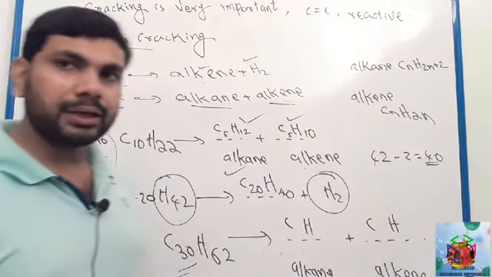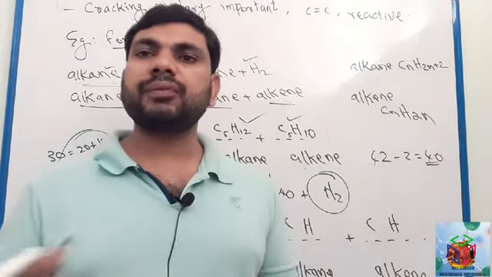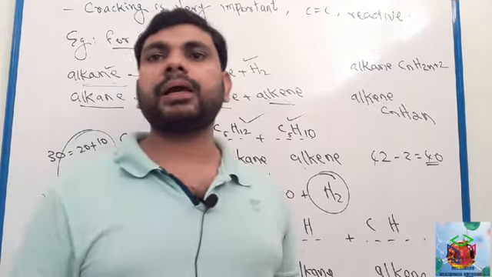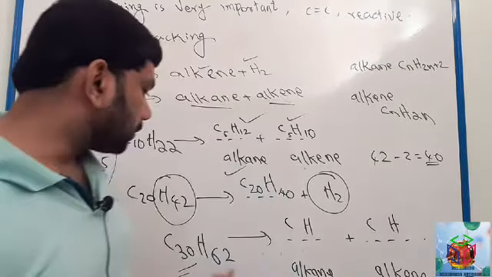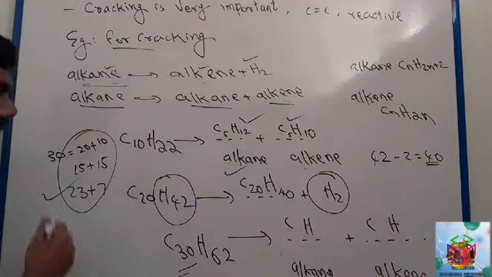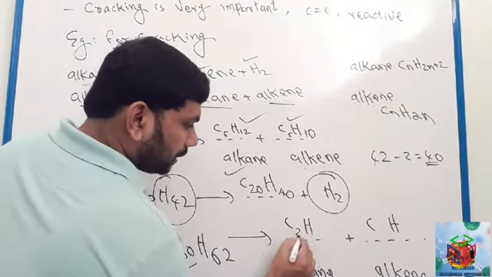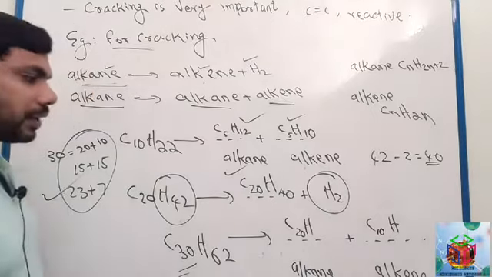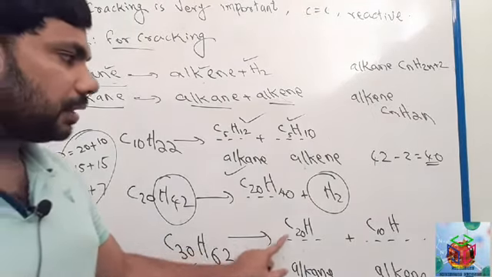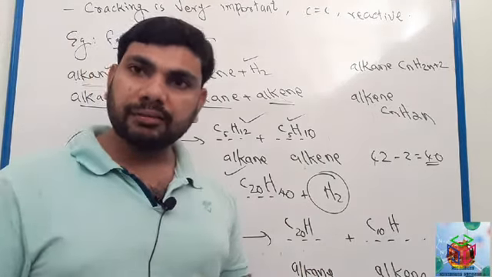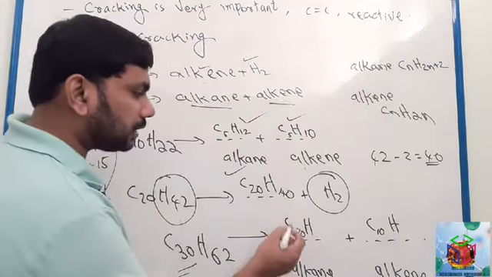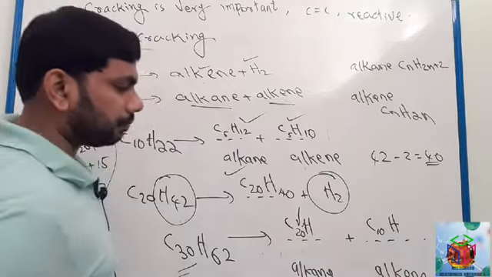So cracking, I told you in the beginning, there is no definitive formula for cracking. It is just irregular breaking. So here 30 you can write any way. Here 20 carbon, 10 carbon, or you can write 15 carbon, 15 carbon. The number of hydrogen you have to write based on this number.